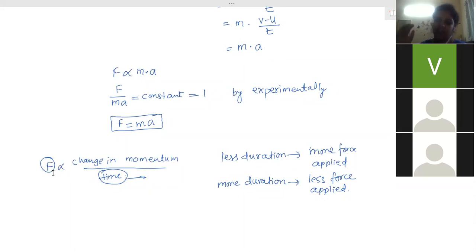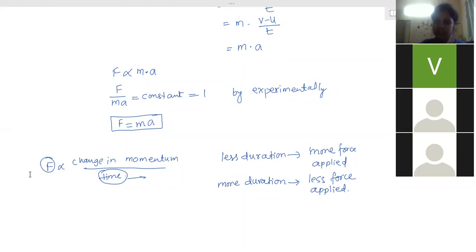And when he lands on the ground, there is no space for landing. It's coming to zero. There is no time duration. In a very short duration of time, this momentum has been changed. So due to which the force applied on the ground will increase. The person will apply a very large amount of force on the ground. In turn, the ground will apply an equal amount of force on his body, and he will get hurt a lot. Fractures. Okay, so to prevent this, what has been done?